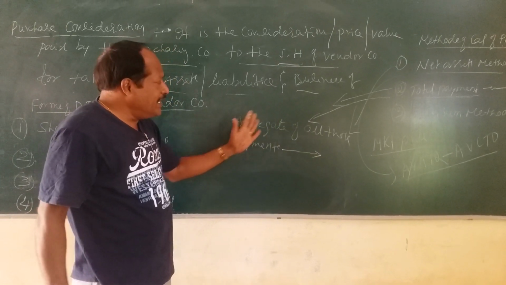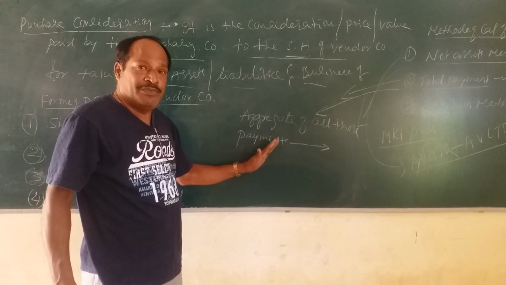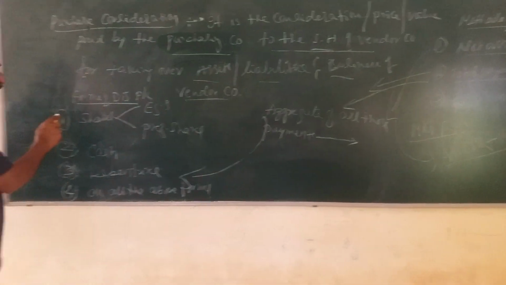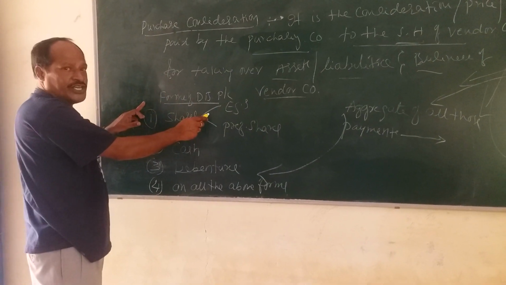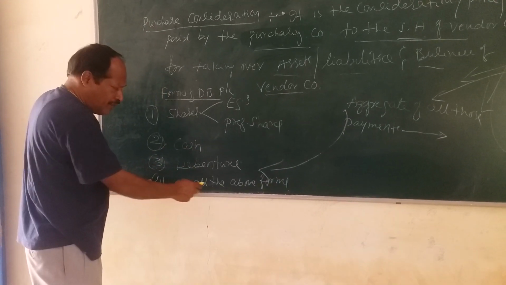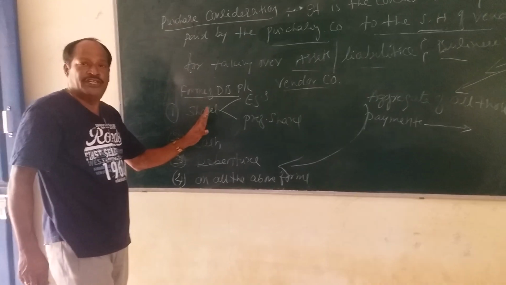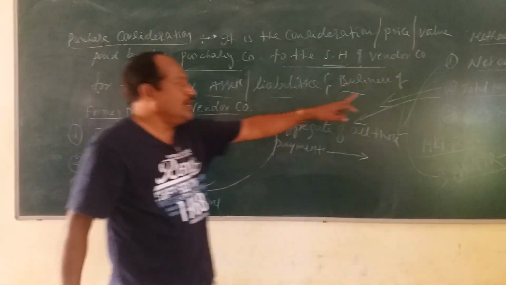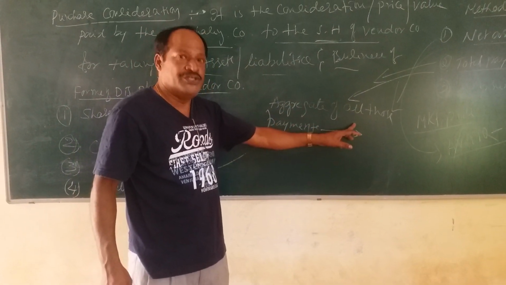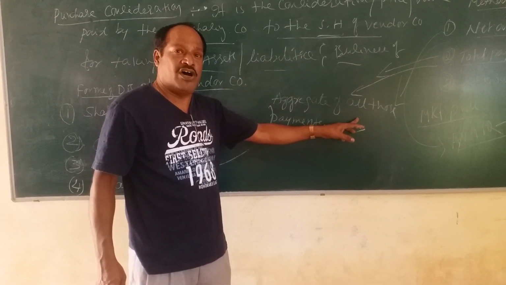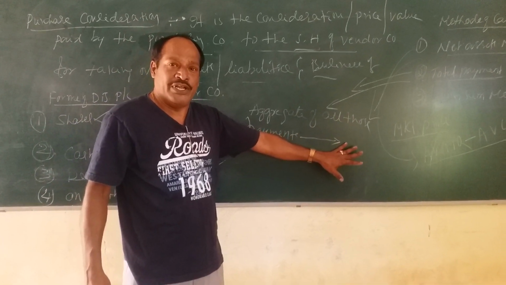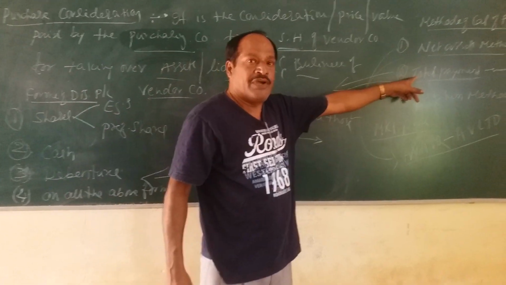What are the payments which can be made by the purchasing company to the vendor company? It may be all these that I have already written here: equity shares, preference shares, cash, debentures, or all of these forms. I repeat once again, total payment is the aggregate of all those payments in the form of shares, debentures, cash, or all these forms made by the purchasing company to the shareholders of vendor company. This is the total payment method of calculation of PC.